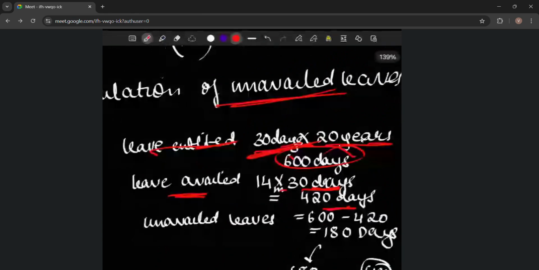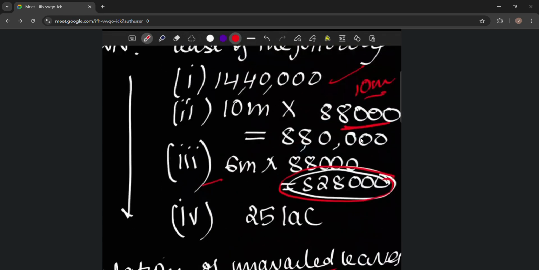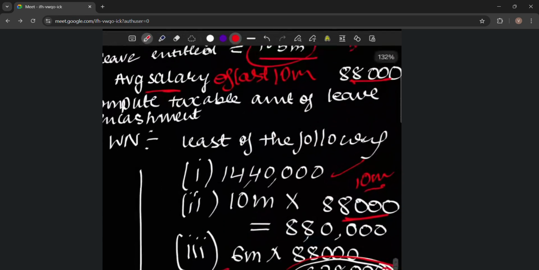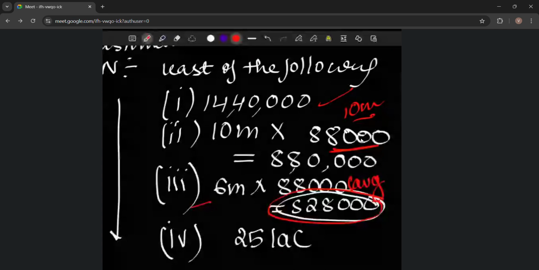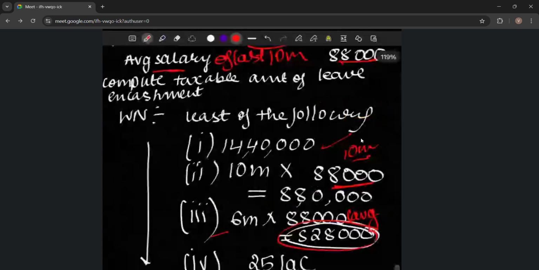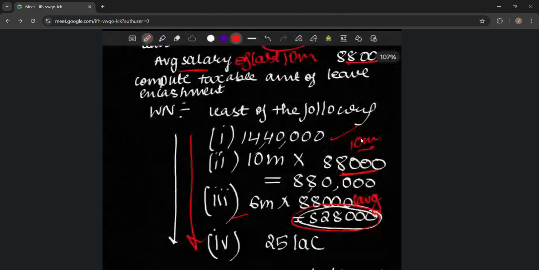Then unavailed leaves is 600 minus 420, which is equal to 180 days. Then we convert it into months by dividing by 30, and we get 6 months. Then 6 months into the average, we get 5,28,000, which is the least of all the amounts calculated.